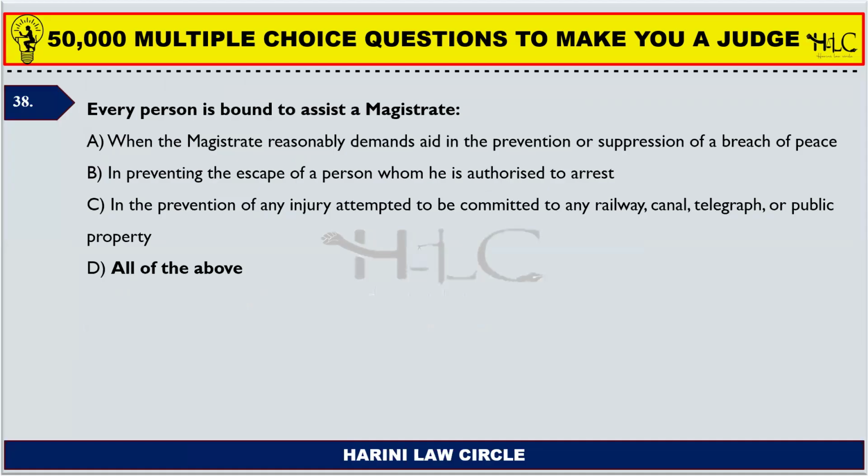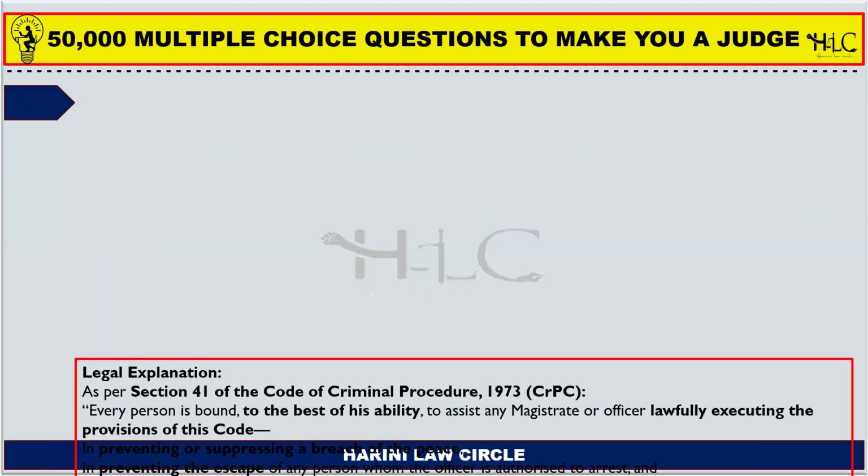So every person is bound. When is he bound? When the magistrate reasonably demands aid in the prevention or suppression of a breach of peace, in prevention of the escape of a person whom he is authorized to arrest, in the prevention of an injury attempted to be committed to any railway, canal, telegraph, or public property. So, in all these cases, any person can be bound to assist the magistrate.